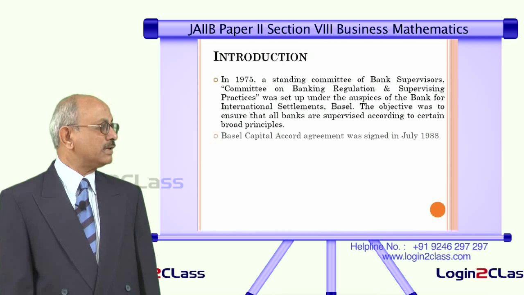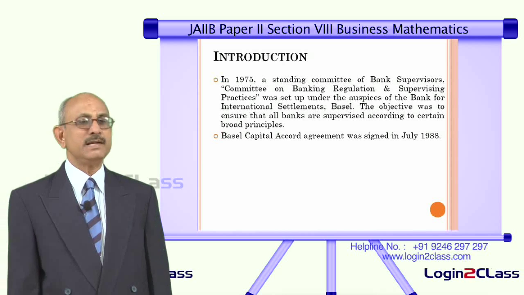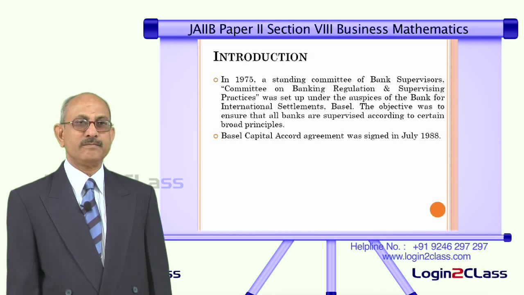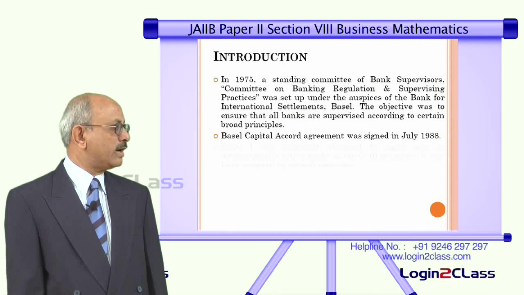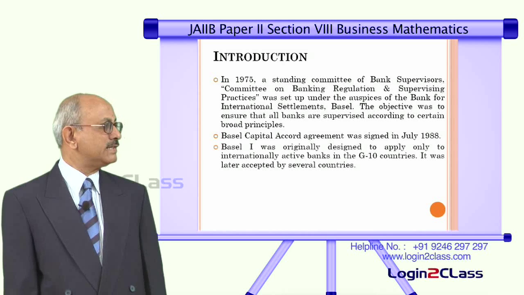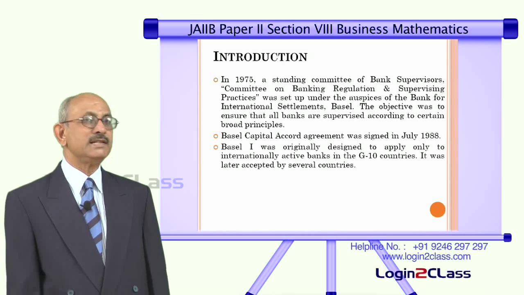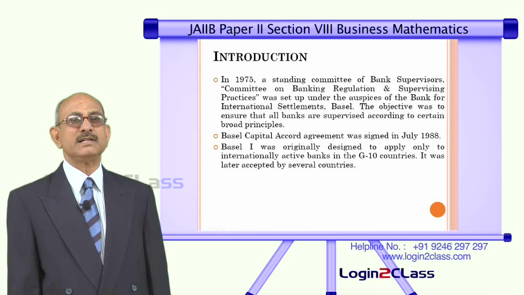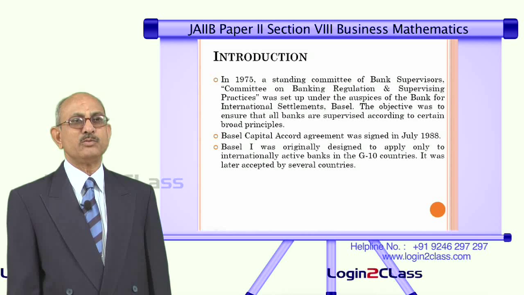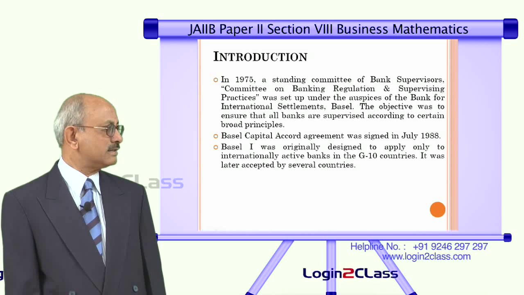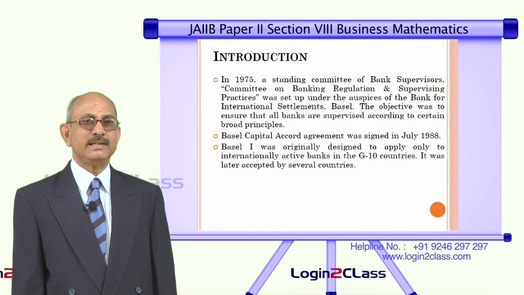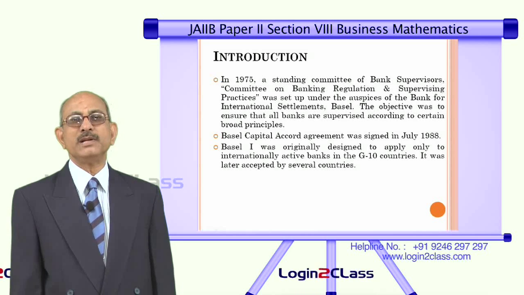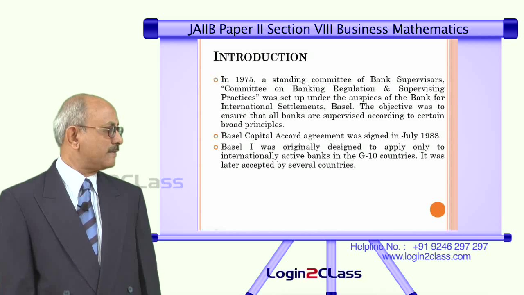So the Basel Capital Accord Agreement was signed in July 1988. So that was called Basel I. Basel I was originally designed to apply to only internationally active banks in the G10 countries. It was later accepted by several countries. To start with, it was only meant for those banks which were exposed to international transactions, and that too particularly in the G10 countries, which has now been accepted by most of the countries.